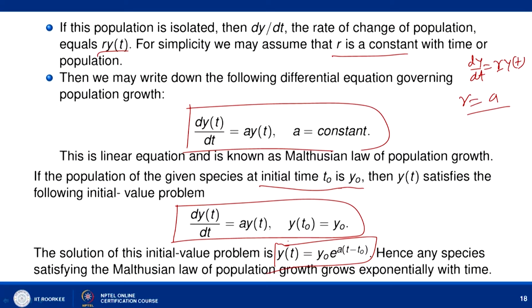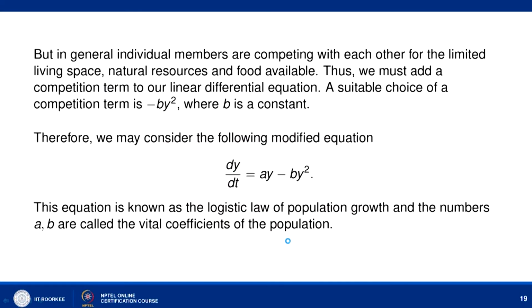So, here we are assuming that in general individual members are competing with each other for the limited living space, natural resources and food available. When competition is allowed, the growth should not follow the previous model. So, we have to add one more competition term, which is proportional to the interaction between the members of the population.